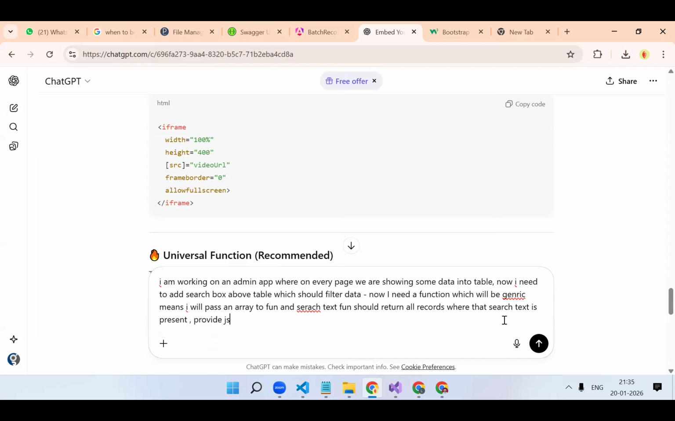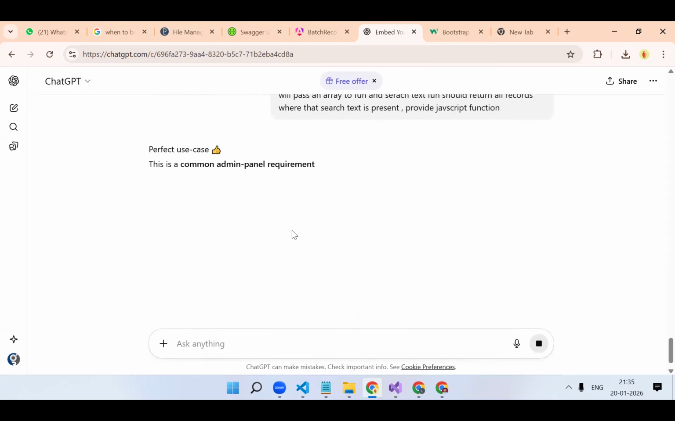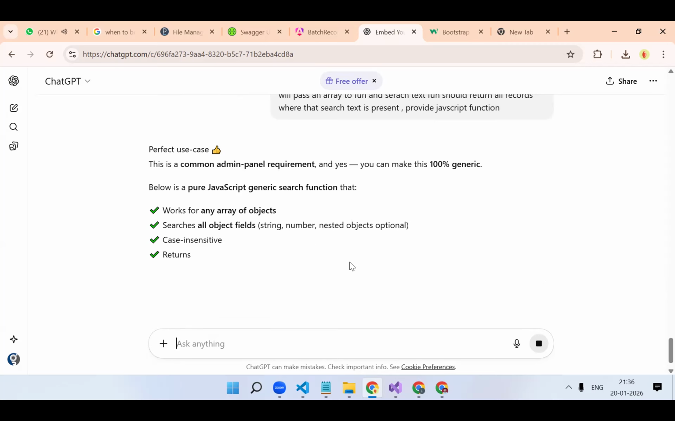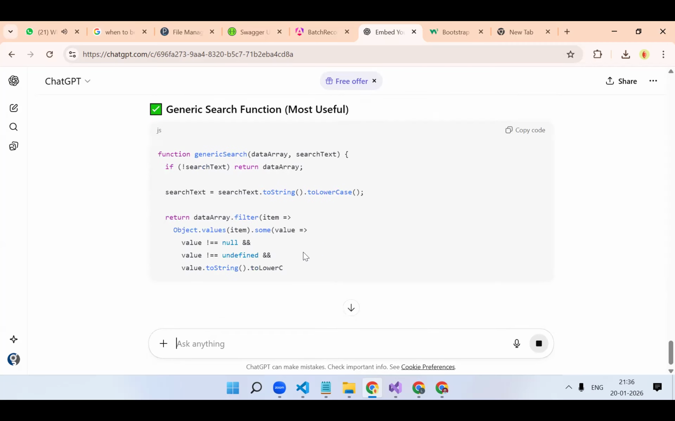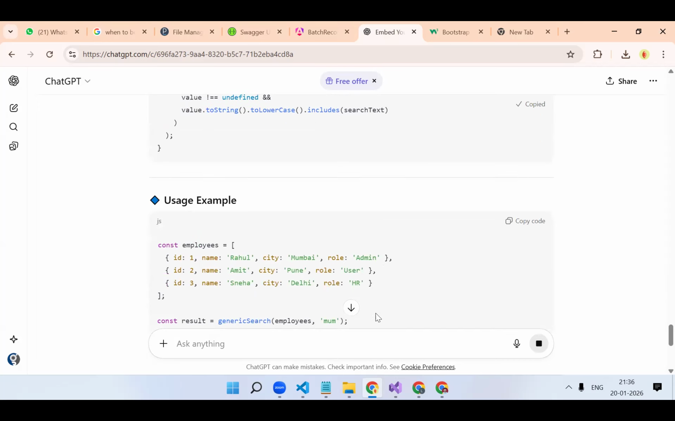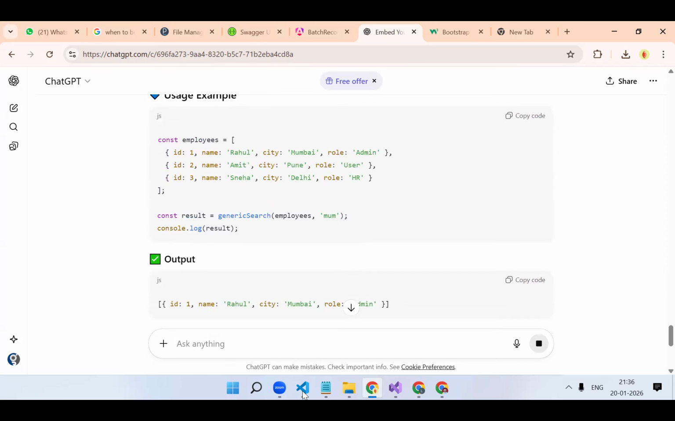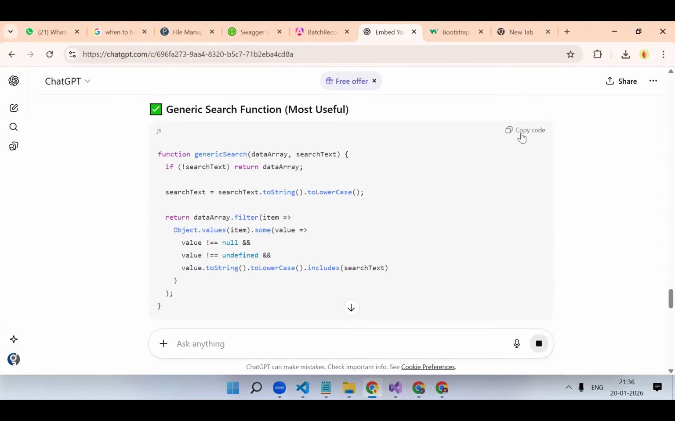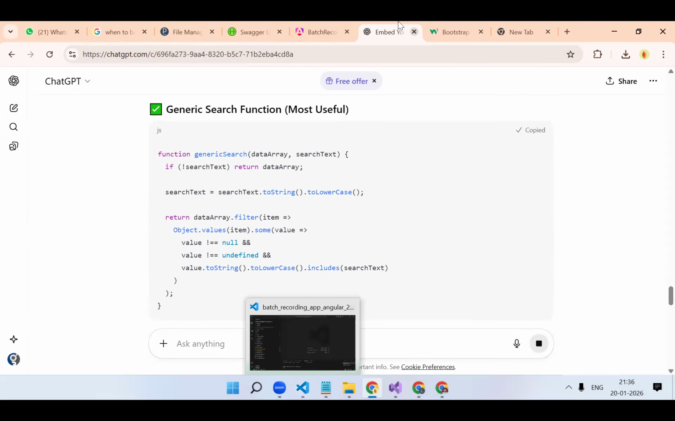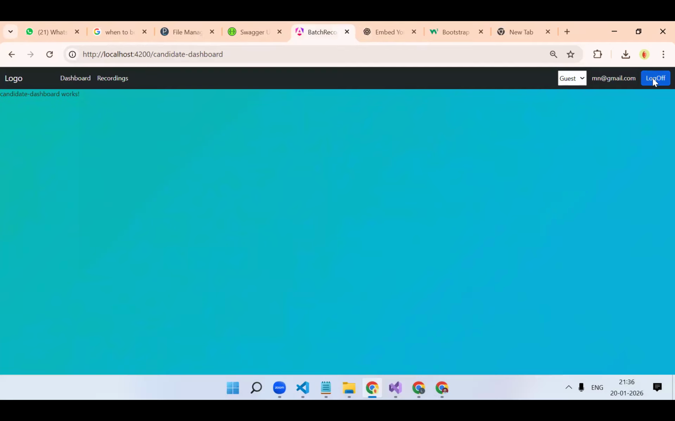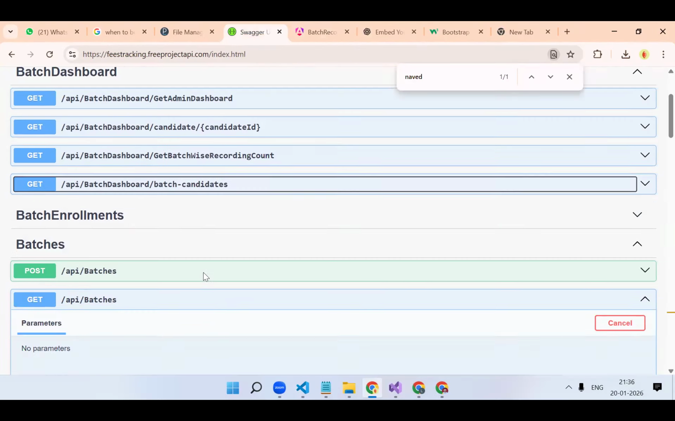Provide a JavaScript function. Let's see. Okay. First we will test it in JavaScript, then we will check it. Okay. It's a simple function. Let's try it now. Or we can directly use it. Let's copy this. Now, in our application, let's log in with superadmin now.